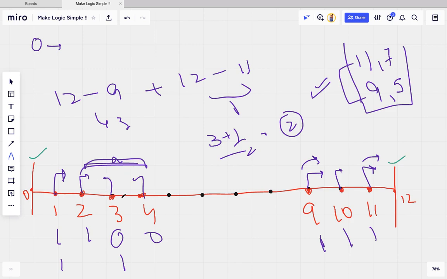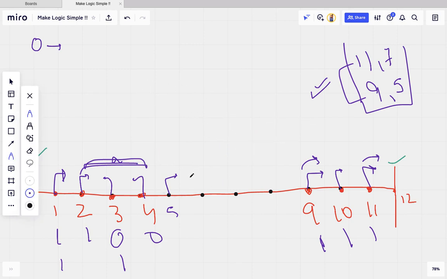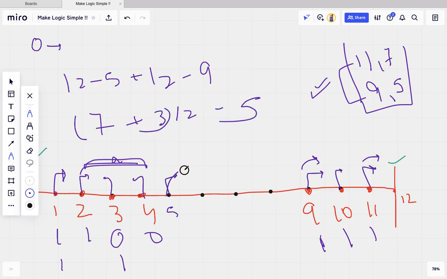If I take the case of 5 and 9, they both are odd and they must be destroyed, as I said in the initial condition. So how will they be destroyed? If I check the formula, 12 minus 5 plus 12 minus 9 gives 7 plus 3, divided by 2, gives me 5. Let me check: 1, 2, 3, 4 and 5. Yes, at this position they both will collide and be destroyed.